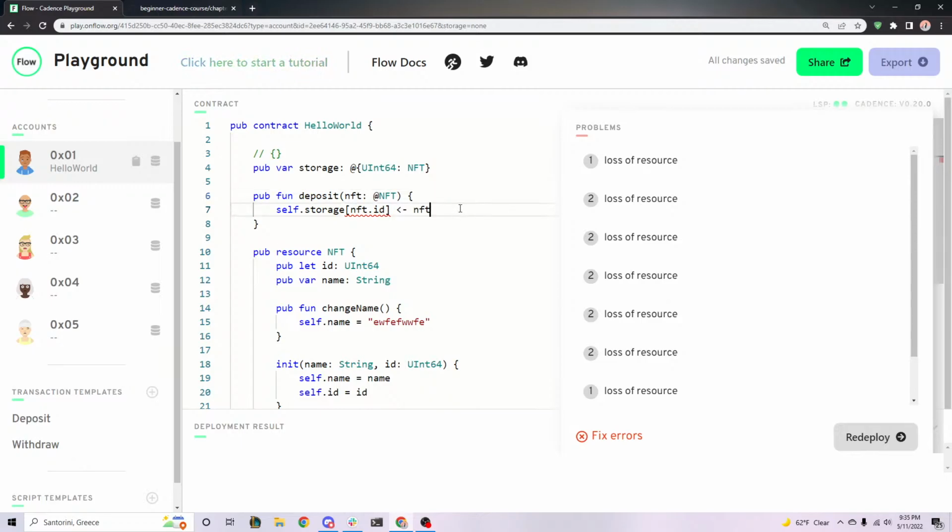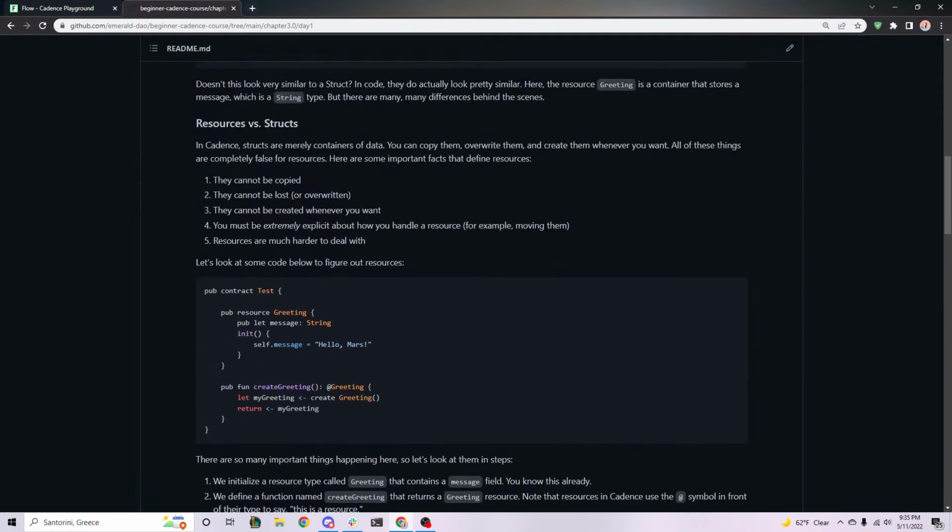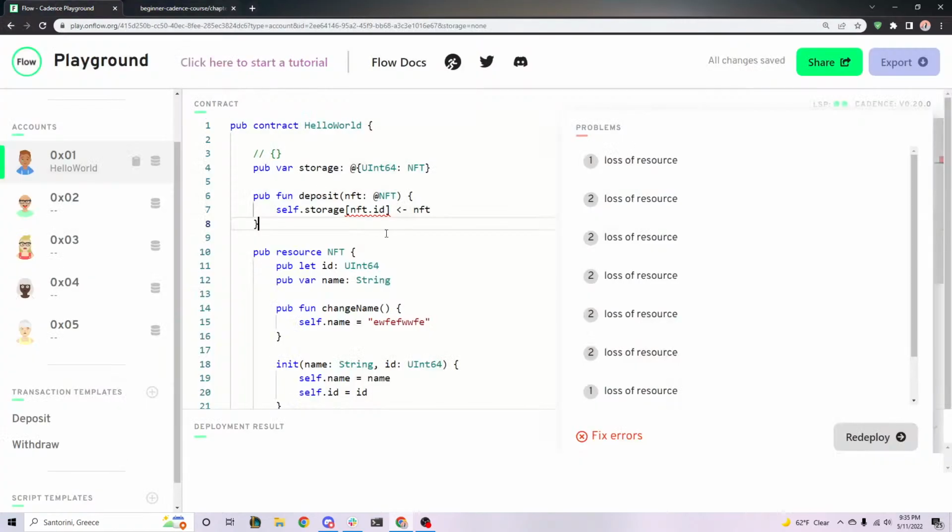And this is where stuff gets confusing. When we're talking about dictionaries, we cannot simply move a resource into a dictionary. The reason for that is, remember, let's go back a chapter to day 1, and I wrote, resources cannot be lost or overwritten. So this is really important, this little parenthesis here, or overwritten. Now, the reason I'm mentioning that is because, what's happening right now? Well, this theoretically should never happen, right? Because each NFT's ID should always be unique.